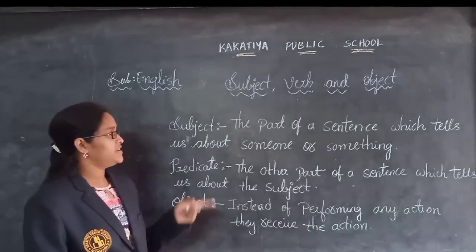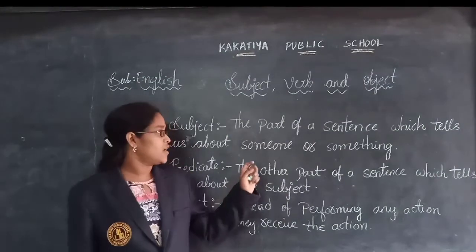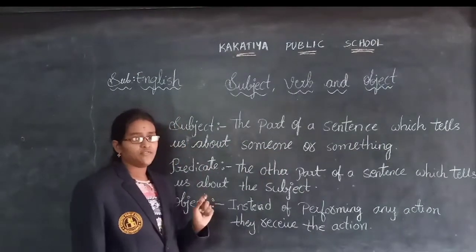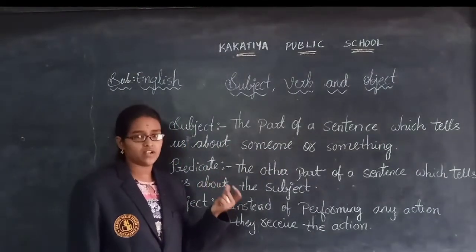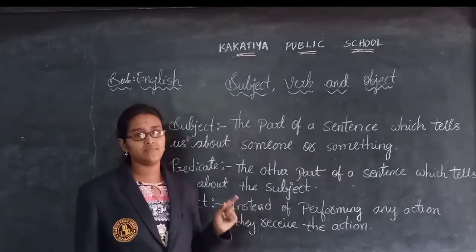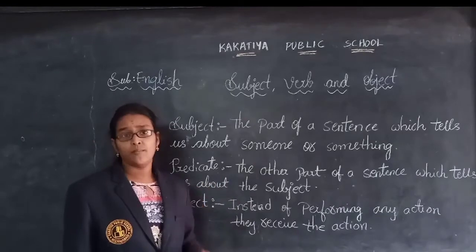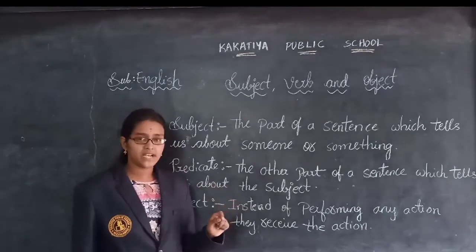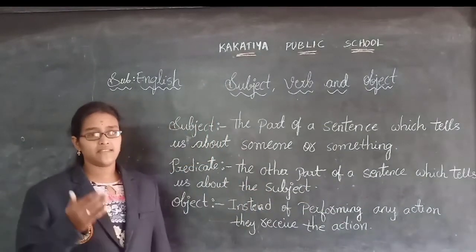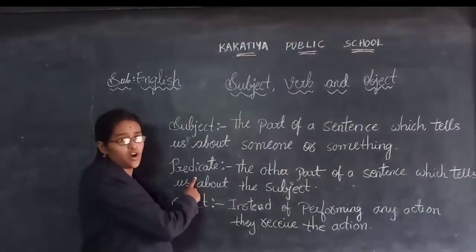Now we will see the difference between subject, predicate and object. Subject is the part of a sentence which tells us about someone or something, that is, a noun or a pronoun. Every sentence will have a main part, that is the subject. The subject will be in noun form, otherwise in pronoun form. Next, what is the predicate? The other part of a sentence which tells us about the subject. Predicate means the other part of the sentence which gives us information about the subject.